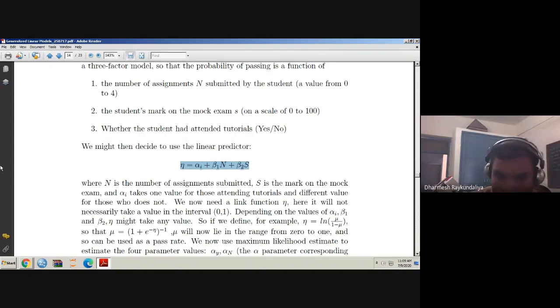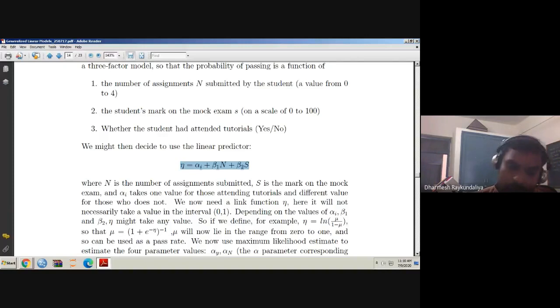Let us understand. Here, because the response is binary, the natural parameter of the binomial distribution, theta, is given by ln of mu upon 1 minus mu. Here mu is nothing but the passing rate. So what is the range of the passing rate?